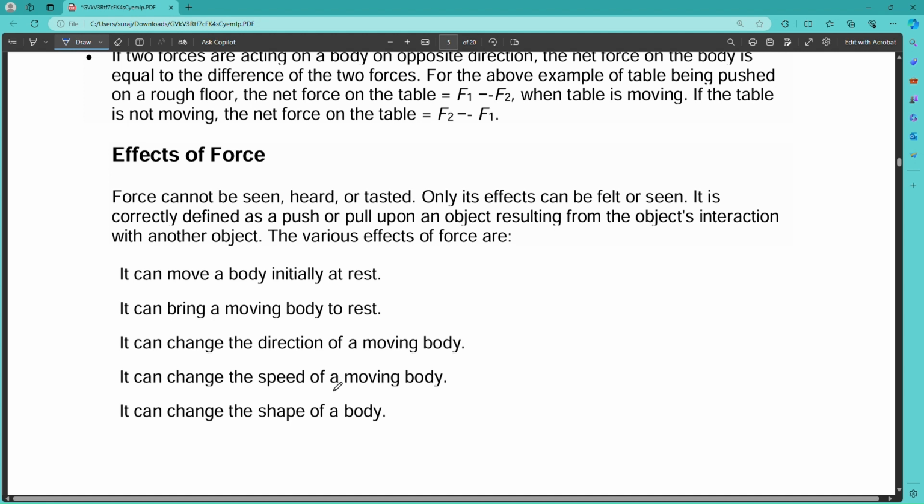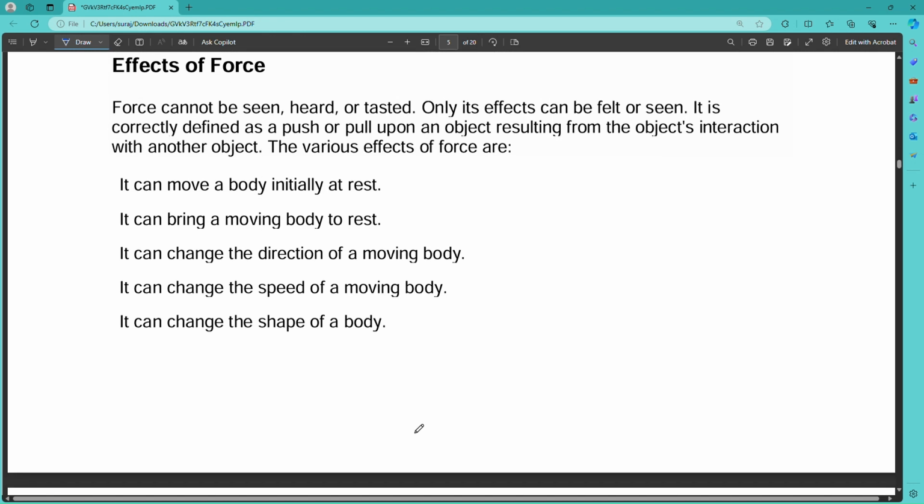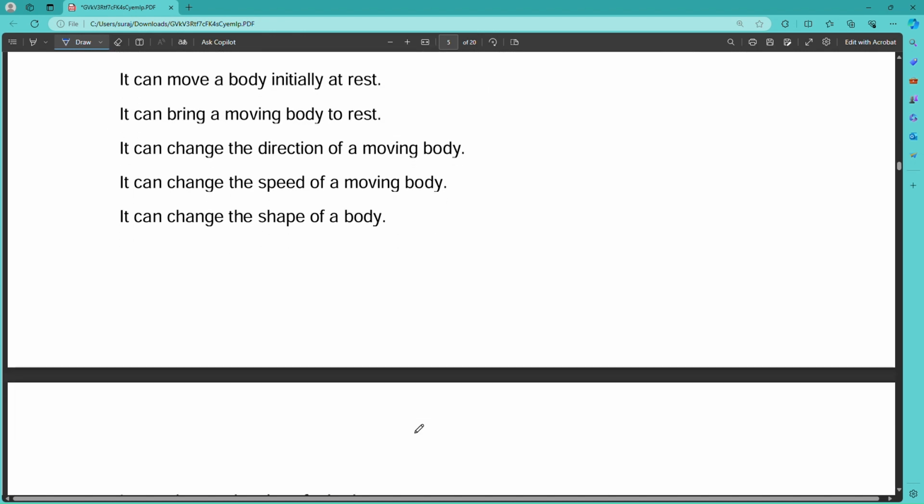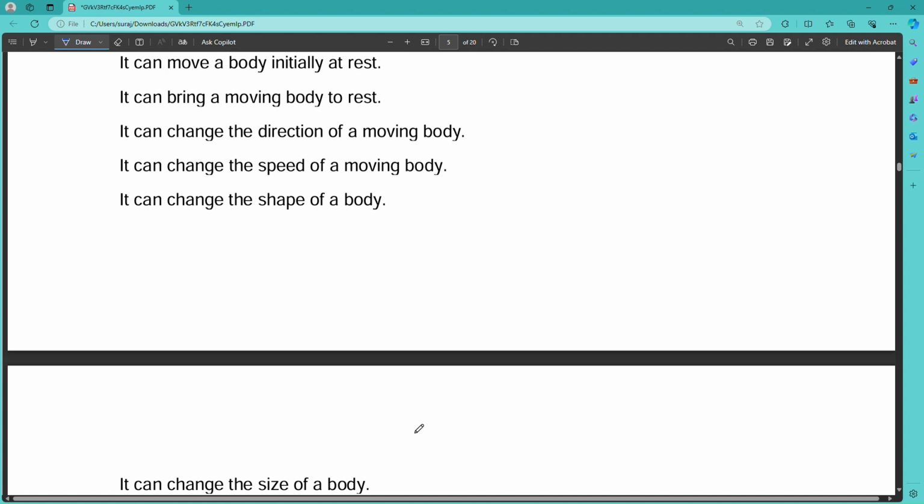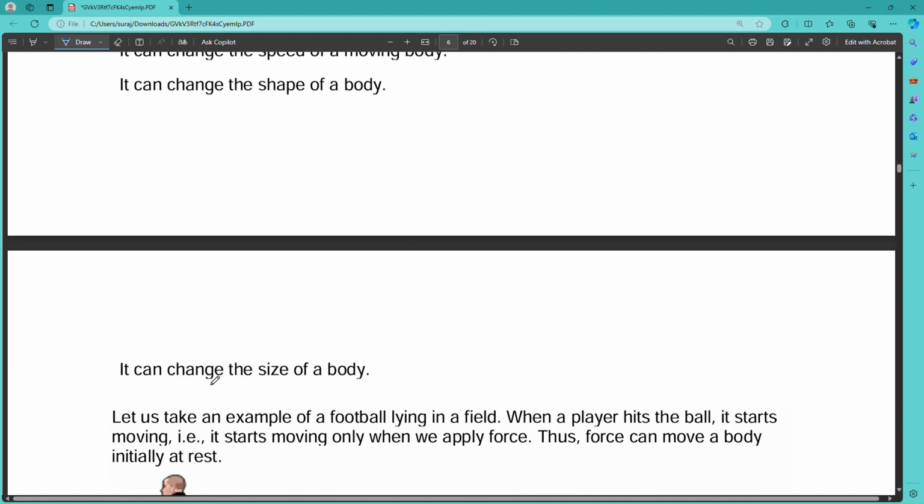It can change the speed of a moving body also. When you apply more force on the cycle's pedal, the speed of the cycle will change. It can change the shape of the body also. In case of making roti, you can see that after applying force, you can change the shape of the dough. It can change the size of the body also.